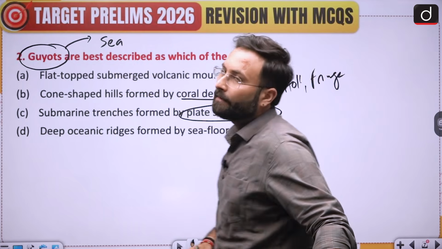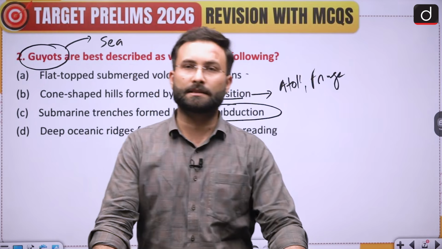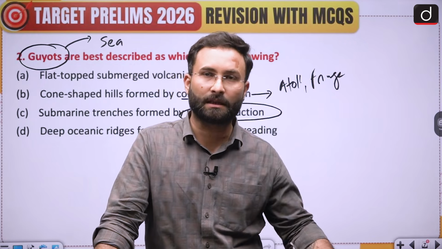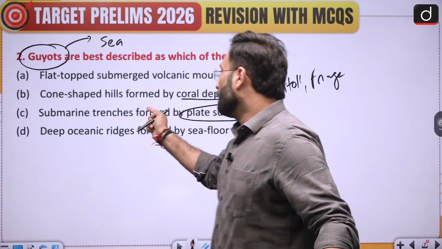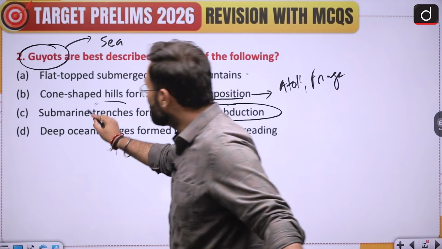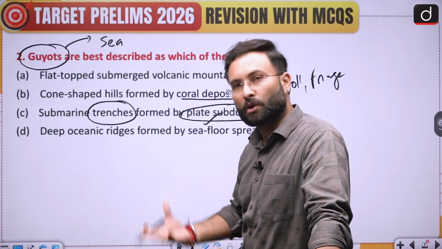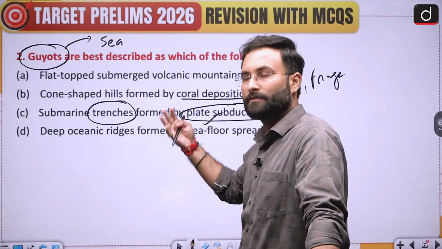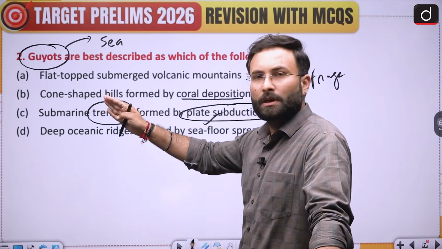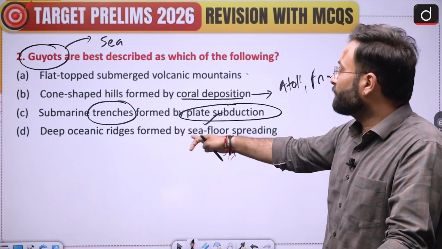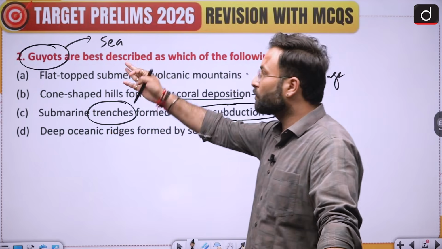When we talk about plate subduction, we have already discussed sea floor spreading. We have talked about plate tectonics in the last lecture. You can go through that. Now, when we talk about plate subduction, we know that there are trenches which are formed. New crust is also created, but that is not considered a Guyot, since we have already discussed that. Now deep oceanic ridges formed by sea floor spreading, that is also not it.